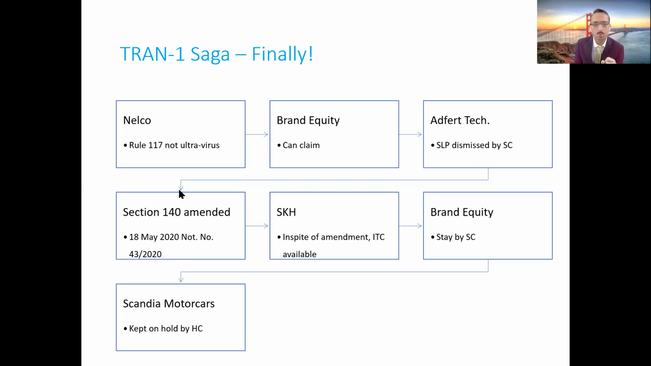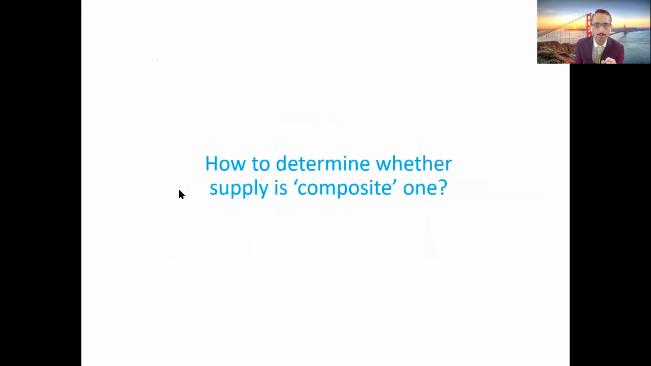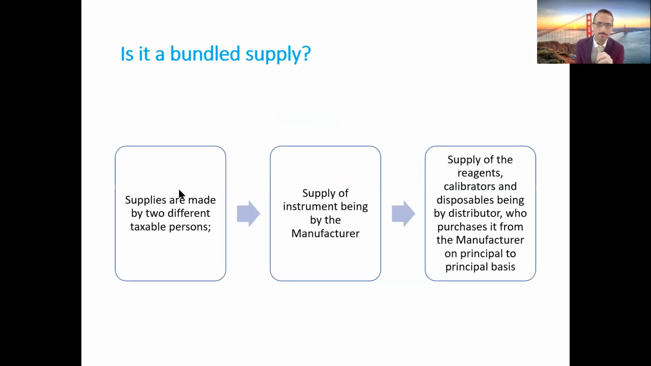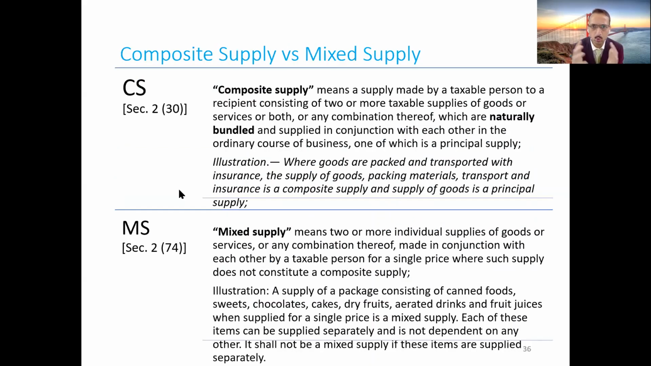Friends, let us now move ahead with a few other important judgments. One of the other important judgments we wanted to share with you is with respect to composite supply. The other day we had a detailed discussion on composite supply. As all of you are aware, the concept of composite supply says that if you are bundling, or providing 2 or more supplies together, then you need to identify the principal supply, and based on the principal supply, you are required to pay GST at the rate applicable to the principal supply.